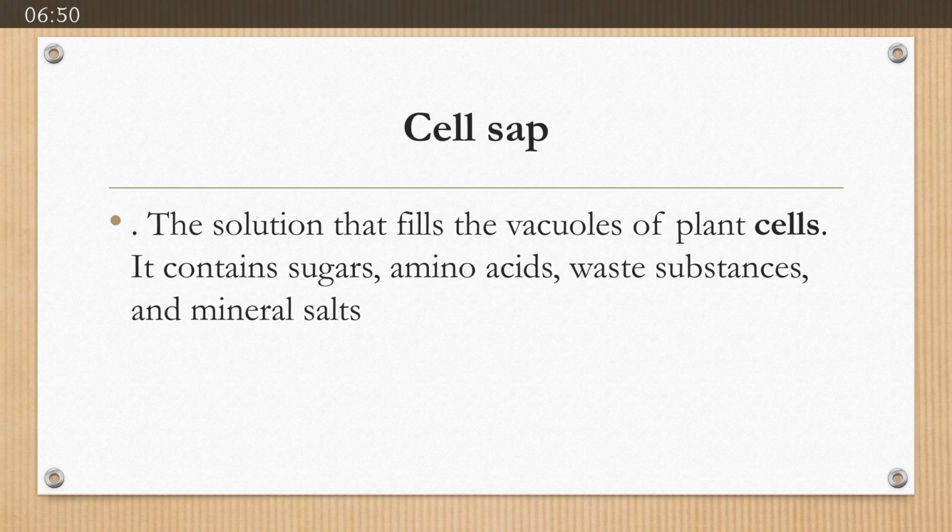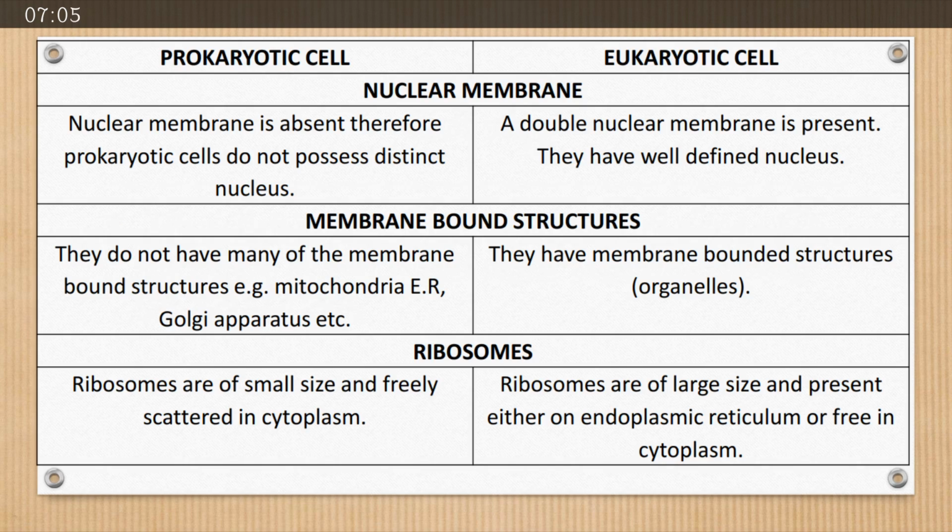So all of the sugars, amino acid which are formed in the cell or are found in the cell, all of the waste substances which are the result of metabolism, and mineral salts are stored in plant cell vacuole or in animal cell vacuole.